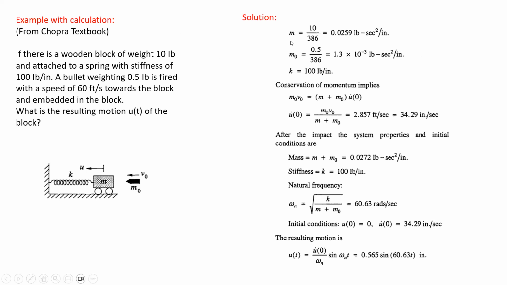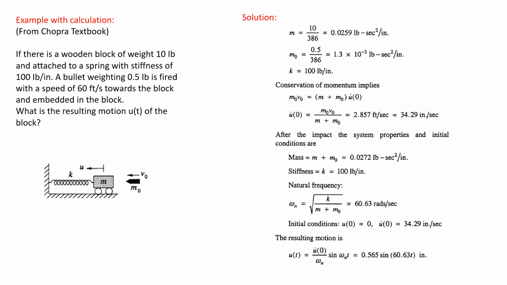So the mass m of the wooden block equals 0.0259 pound second squared per inch, and the same for m0, the bullet, which is 0.5 over 386, where 386 is g. Based on conservation of momentum, m multiplied by velocity for each particle before collision equals m multiplied by velocity for each particle after collision.